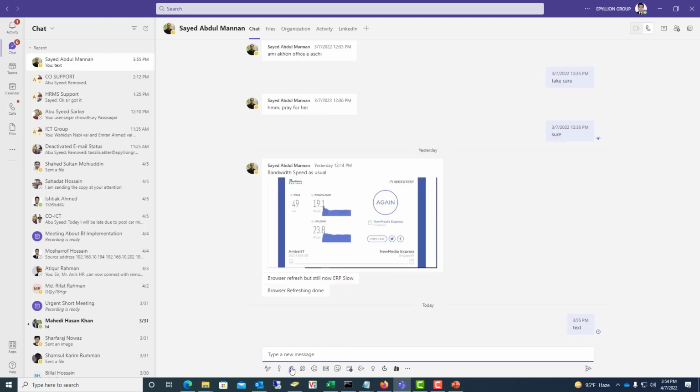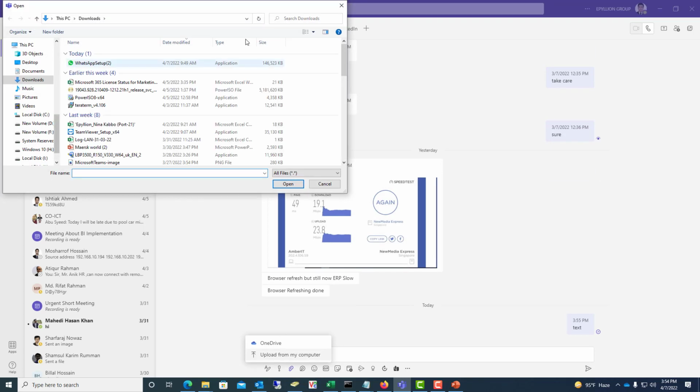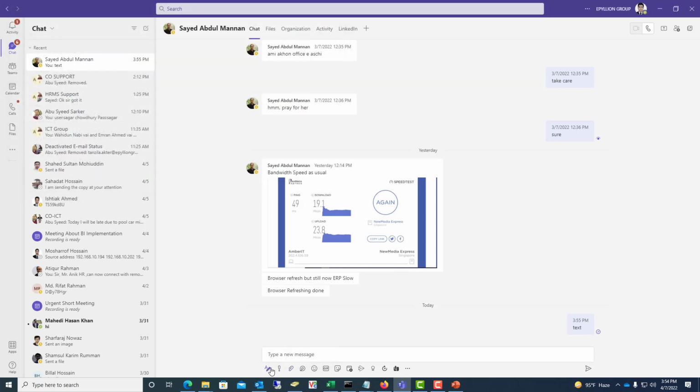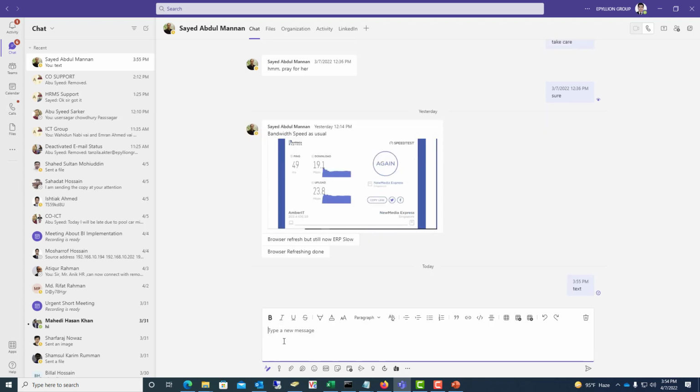If I need to attach something, I can go to attach here, then upload a file from my computer, and I can attach anything here. If I need to write more than one word, I can go to this text box, and I can say, dear sir, and so on, then I can send this.